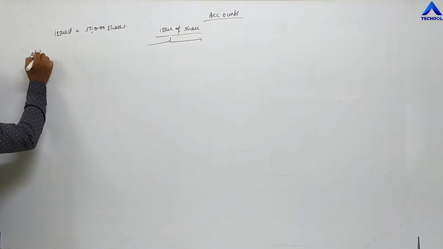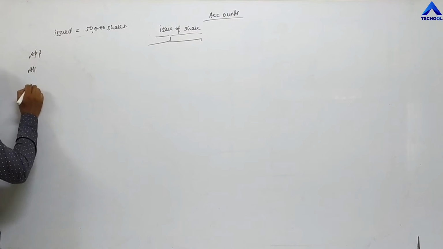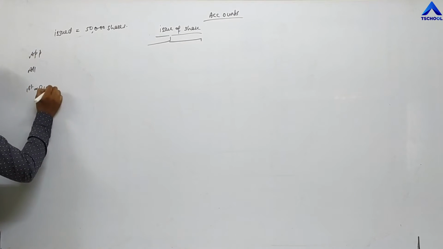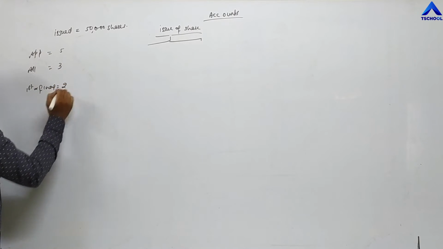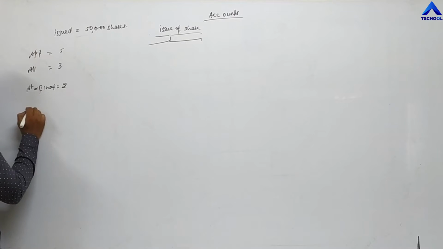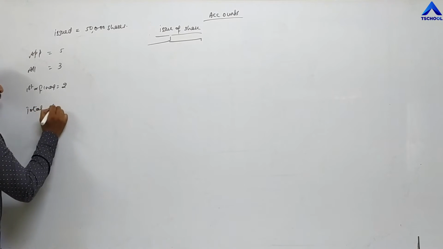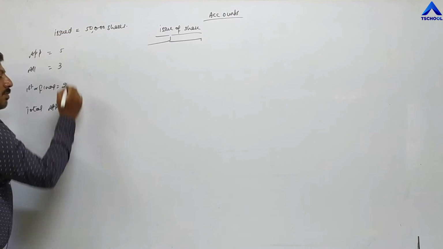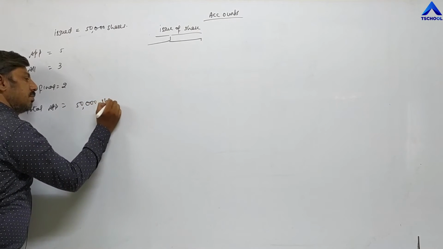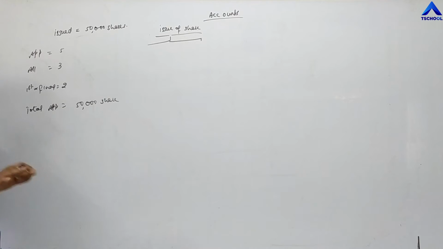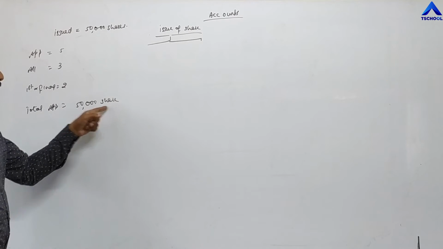Again the same installments: application, allotment, first and final call. The first installment is 5 rupees, the second installment is 3 rupees, the third installment is 2 rupees. The total applications the company is receiving, suppose right now we are taking the same, is 50,000 shares. Means there is no under subscription, no over subscription. A simple question. The company is receiving applications for 50,000 shares.